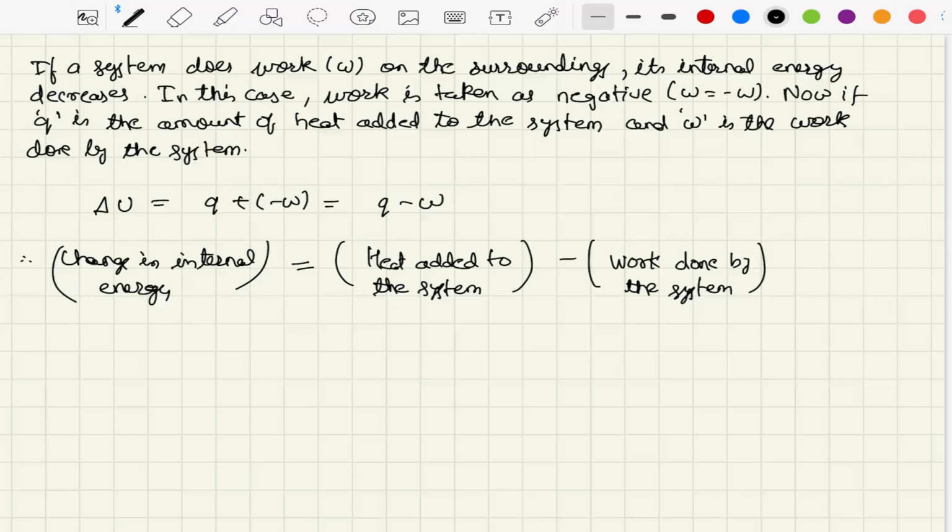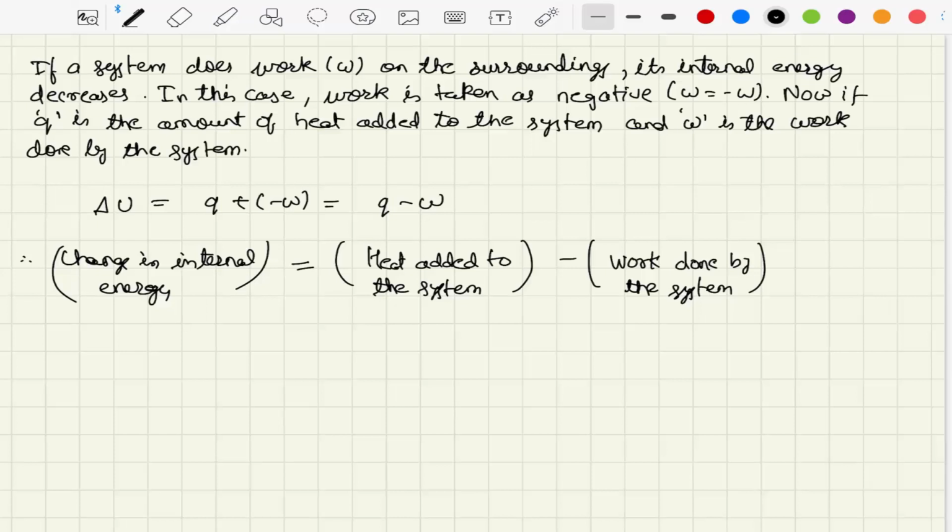So in this class what have we studied? We have derived expression for work done for an isothermal process. Further, we have also seen that the work done is equal to 0 for a free expansion process. Further, we have also seen the units of heat and work, and additionally we have also seen the law of conservation of energy, which is nothing but first law of thermodynamics.